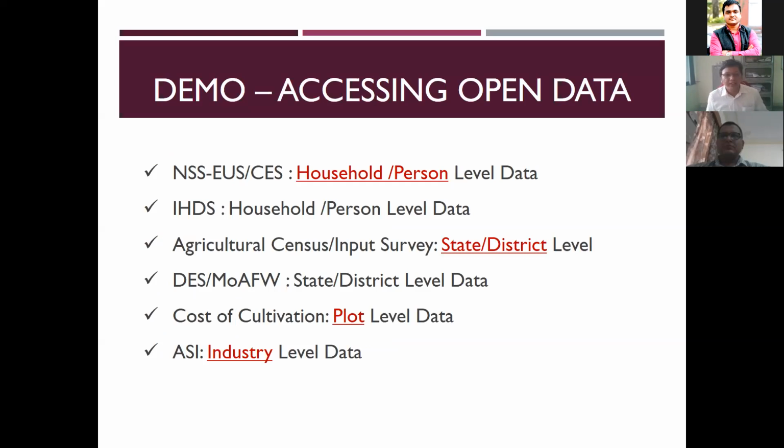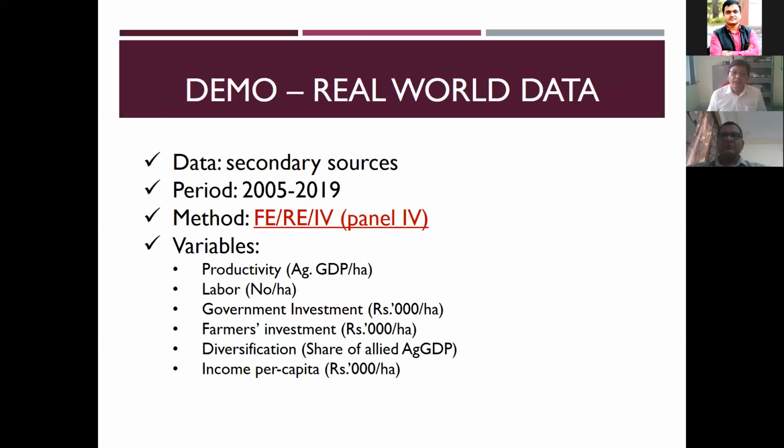So this is a brief introduction about IV and panel data, just to give an information how it behaves. What we do here is, first we will see different data sources where it is available in the open domain. We'll go there and try to see where it is and try to download in some cases. And after that, I have a set of data to demonstrate all the techniques we discussed here: fixed effect, random effect, then instrumental variable for panel setup.